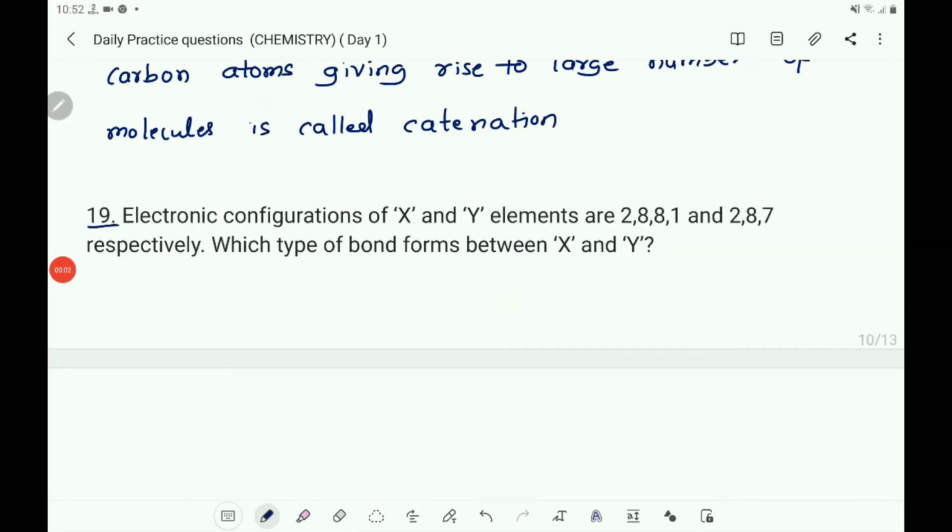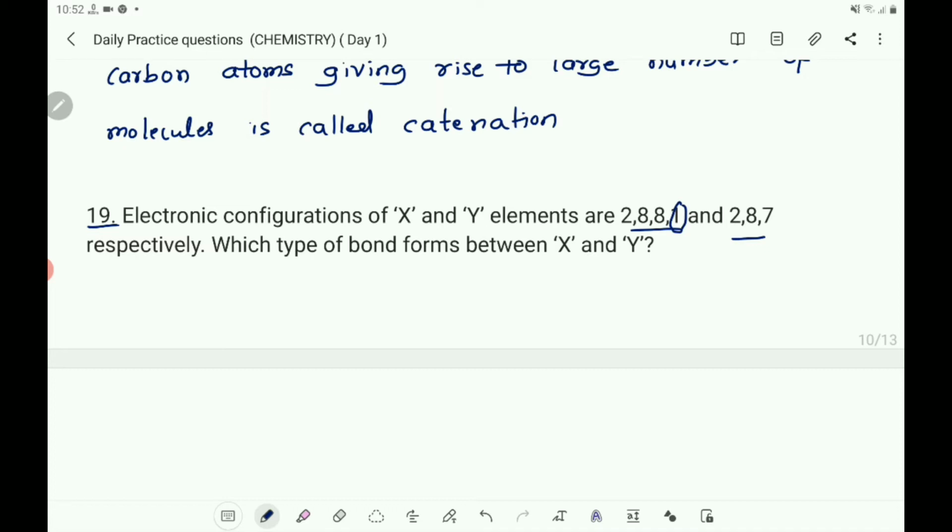Next, the 19th question. Electronic configuration of X and Y elements are 2, 8, 1 and 2, 8, 7 respectively. Which type of bond forms between X and Y? Here you observe the electronic configuration of X is 2, 8, 1. In its outermost orbit, 1 electron is there.